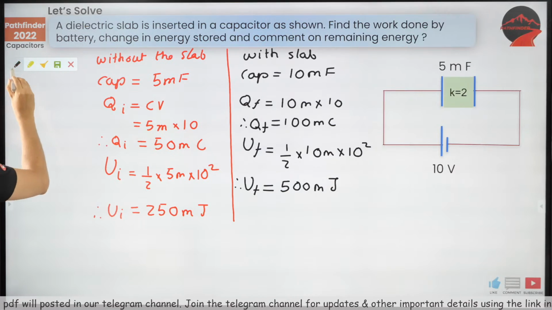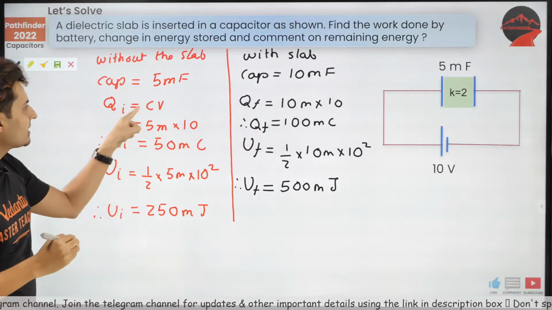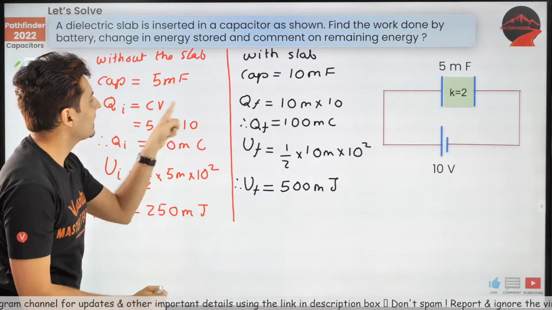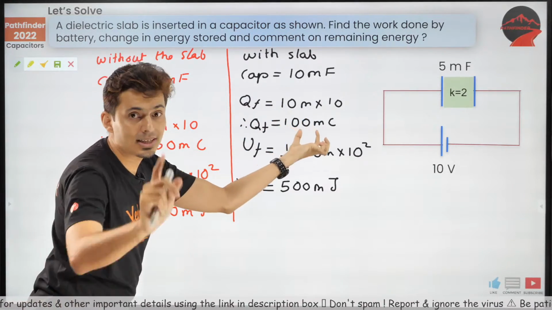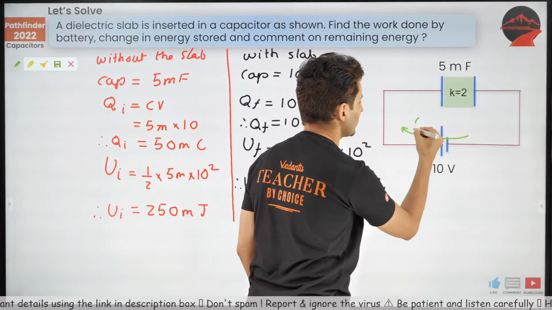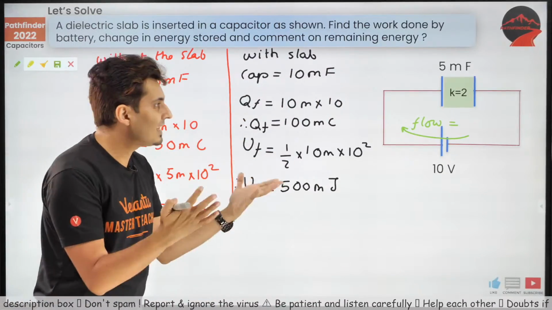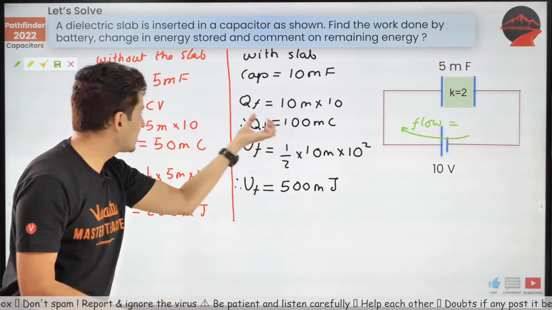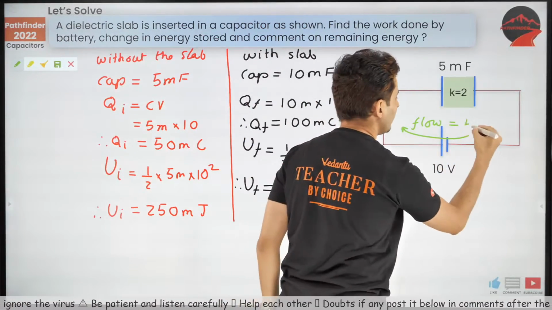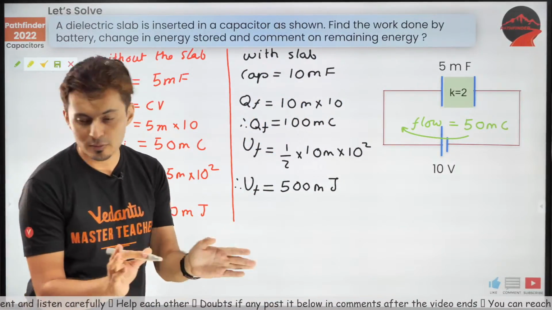What's the work done by the battery? How much charge actually flows? Look at the difference. The final charge was 100, initial charge was 50. How much charge has actually flown? Yes, exactly. 100 was there afterwards, 50 was there before. So extra 50 was added. That means the flow of the charges was 50 millicoulomb. Is that clear? 50 millicoulomb has flown.